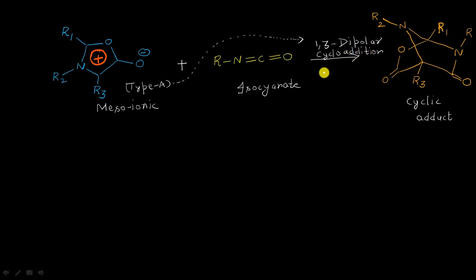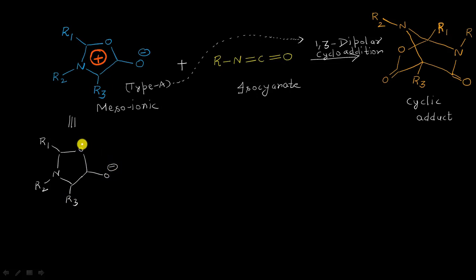In my previous videos we have seen how we can represent any mesoionic molecule as an equivalent type of structure, and that is also possible here. It will be R1 single bond oxygen atom single bond nitrogen, then R2 single bond R3 single bond, and this will now be oxygen having a negative charge.